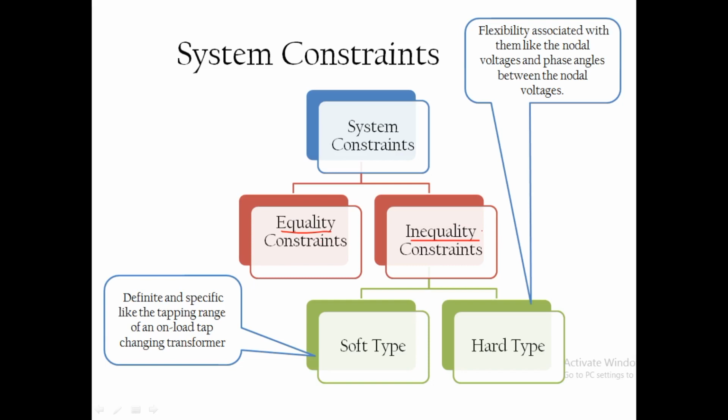But inequality is not specifically given. It is given with less than or equal to, or greater than or equal to, like that. Inequalities are again of two types, soft type and hard type. Soft type means some definite things, for example, the tapping range or tap ratio of on-load tap changing transformers. That is a specific parameter. But node voltage, phase angle, etc., are hard type inequality constraints.